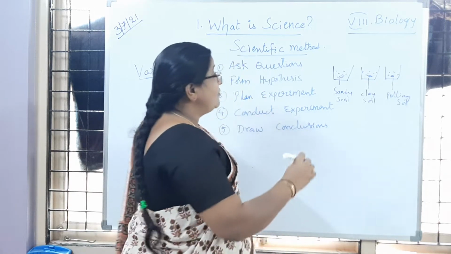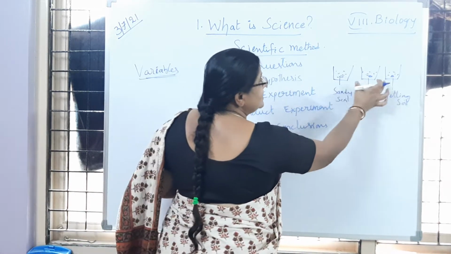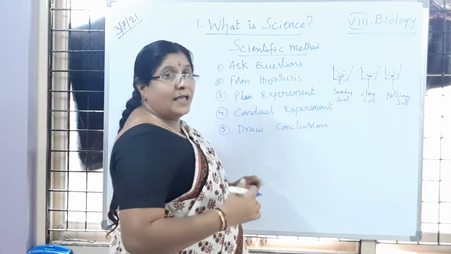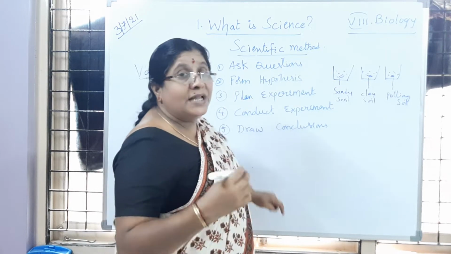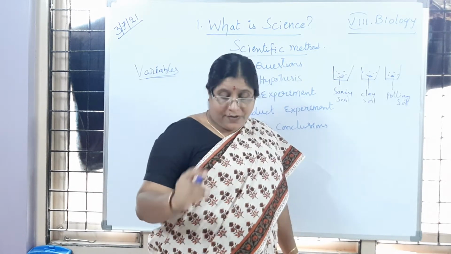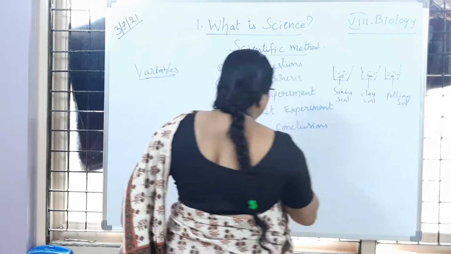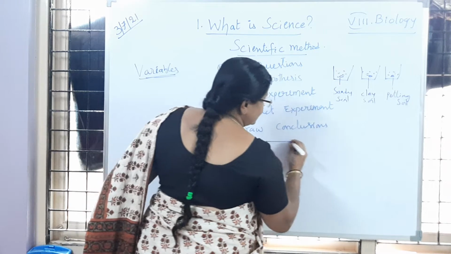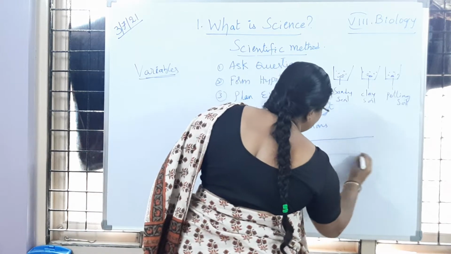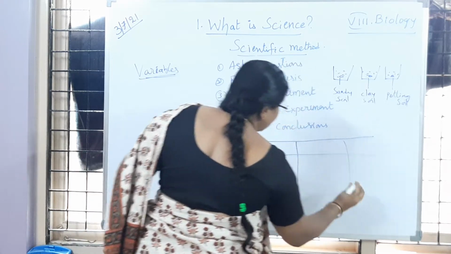After that, he was observing these 3 pots every day, day 1, day 2, day 3, like that, and finally he came to know the result. So here he has drawn conclusions. What were the conclusions made by that boy?